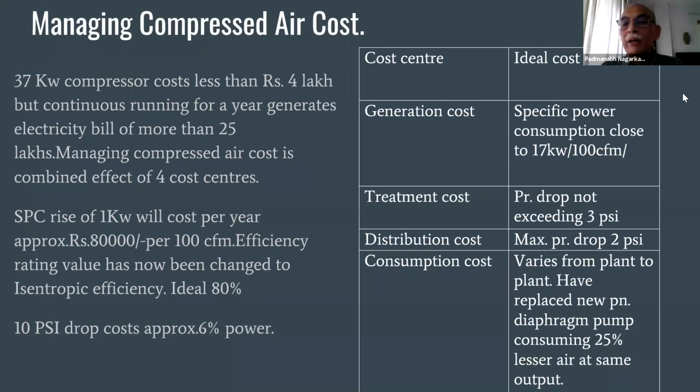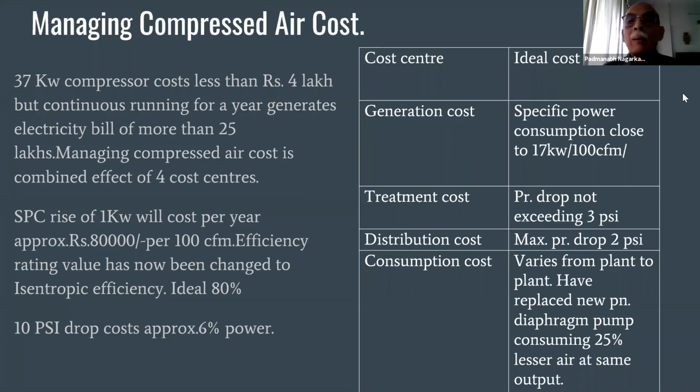Now, coming to managing the compressed air system. Managing compressed air cost: if you take a 37 kW compressor, that is a 50 HP standard compressor used in many industries, it costs less than rupees 4 lakhs. But continuous running of that compressor for a year generates an electricity bill of more than 25 lakhs.